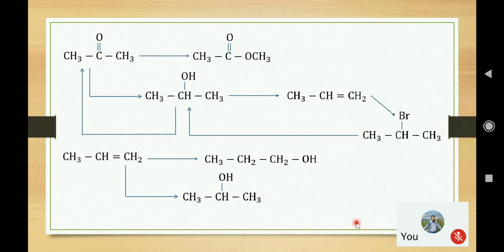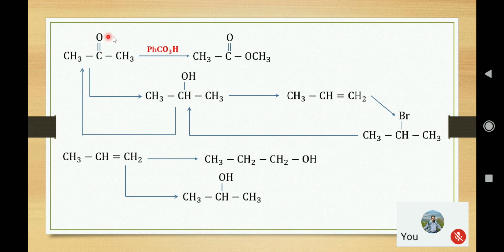Okay, now the acetone that was formed in the last slide can be converted to alcohol. Ketone is converted to alcohol by the process of reduction, so we can use the reducing agent lithium aluminum hydride. Now follow that this ketone here is converted to an ester. This is a special reaction where we can use a special oxidizing agent, a peroxy acid, that gives rise to this ester from the ketone.